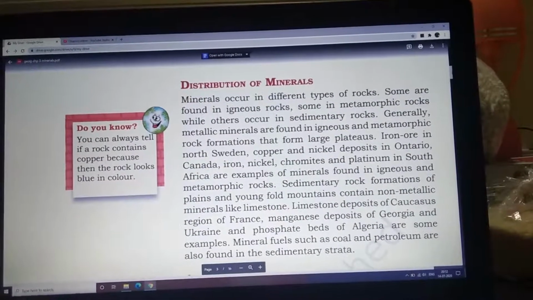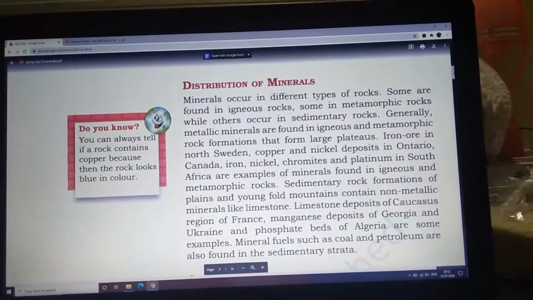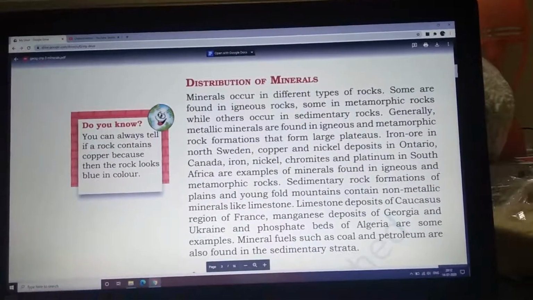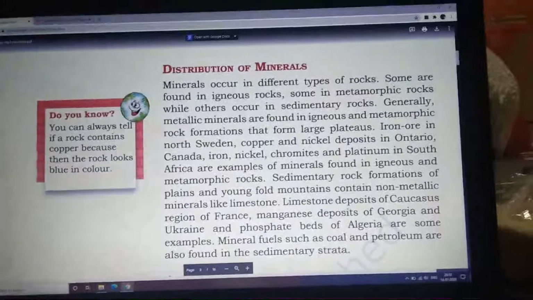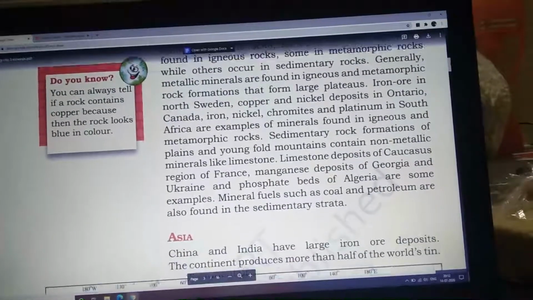What are the different places where we get these deposits? Mineral fuels such as coal and petroleum are also found in the sedimentary strata. I'm going to share a small video also so that you understand this topic well.